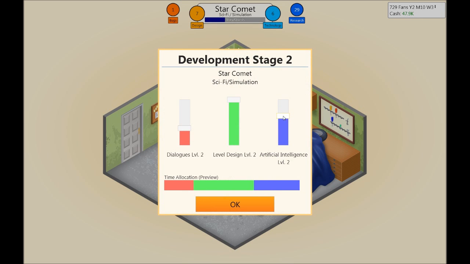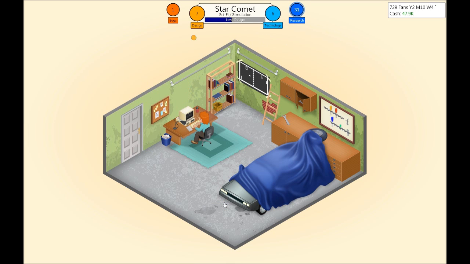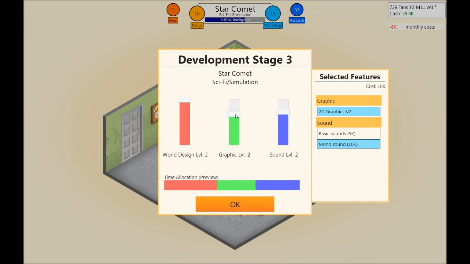Dialogues, yeah, we leave it like that. Let's focus on the level design. Ooh. Let's see, 10,000 for this setup.